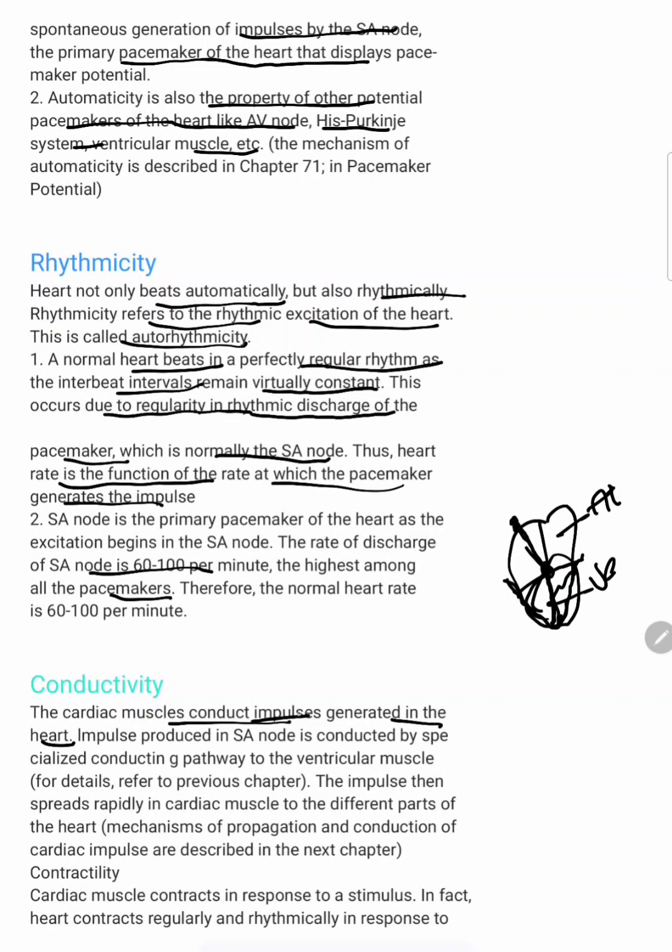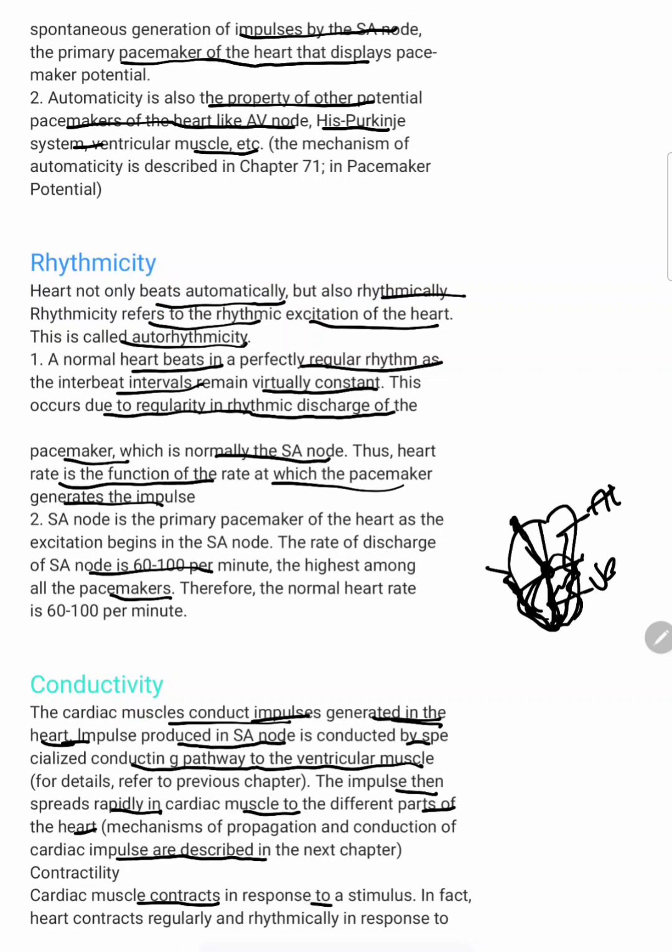The cardiac muscle conducts impulses generated in the heart. Impulses produced in the SA node are conducted by the specialized conducting pathway to the ventricular muscle. The impulse then spreads rapidly in cardiac muscle to the different parts of the heart. See, from there it passes all over the heart. Cardiac impulses are described in the next chapter. See, one separate question is there for the conductivity of heart. We will discuss it in the next chapter.